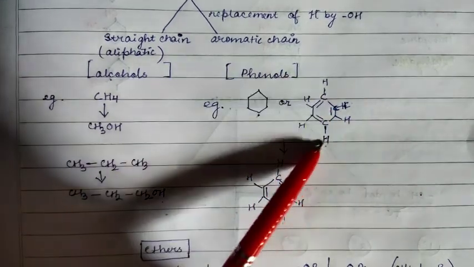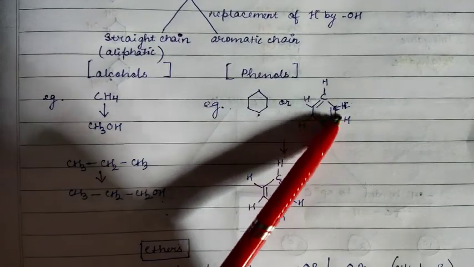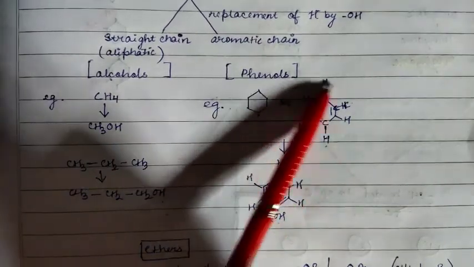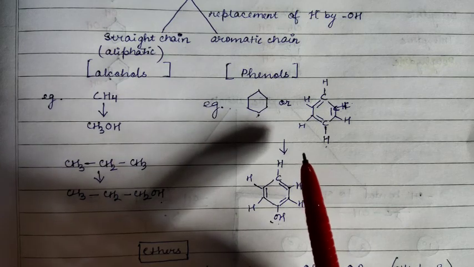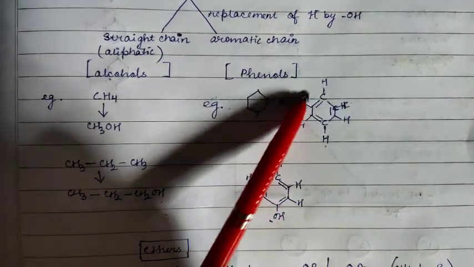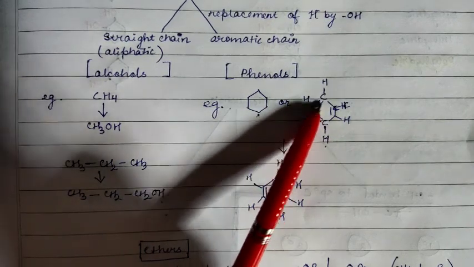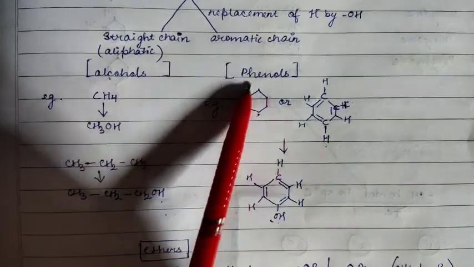Okay, how many hydrogens can you see here? 6 hydrogen you can see, right? And 6 carbon. Now out of these 6 hydrogen, any one or any two, it is up to the number of OH bond. Okay, so any hydrogen can be replaced by any number of OH bond, and it is happening in the benzene ring. That is why we can obtain the phenols.